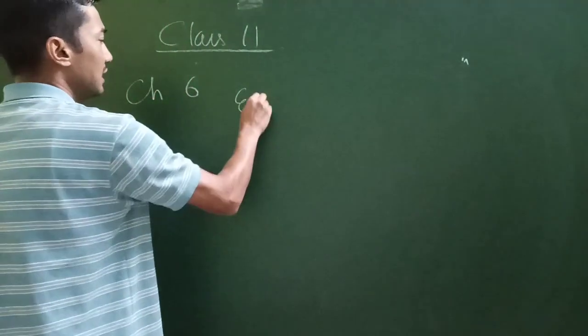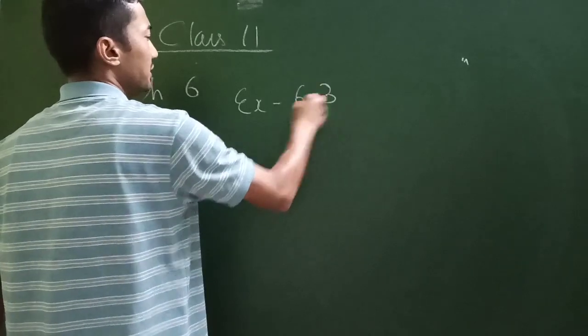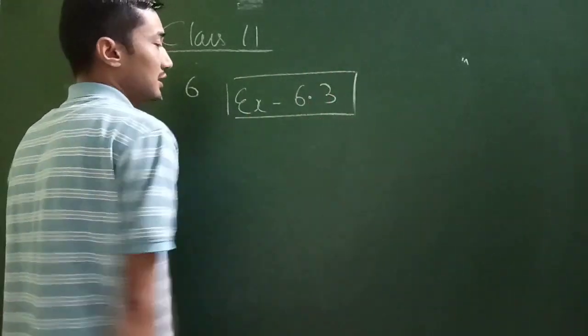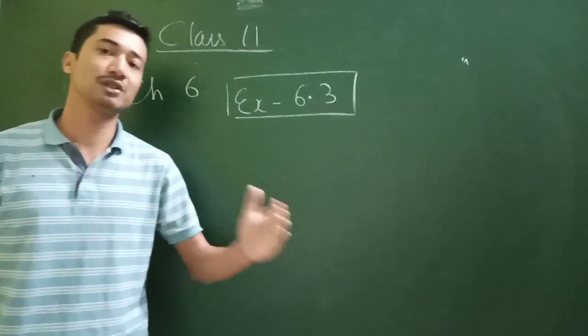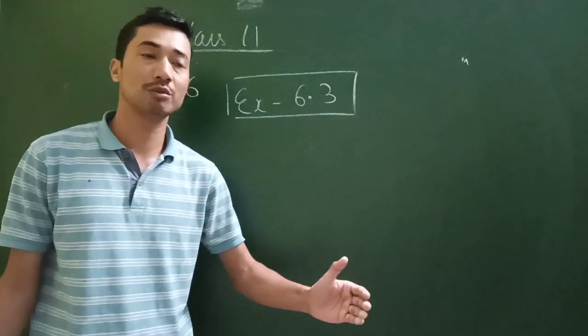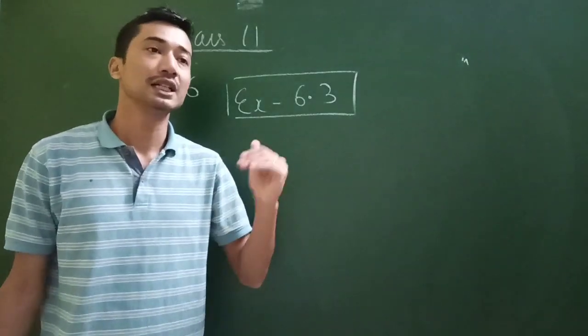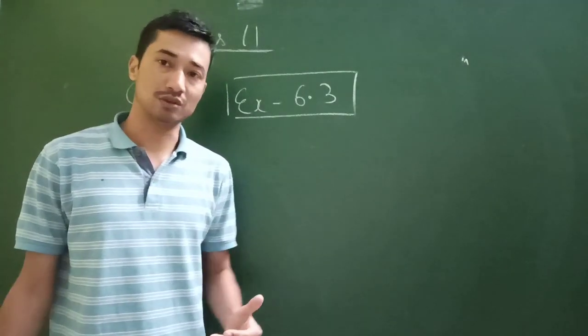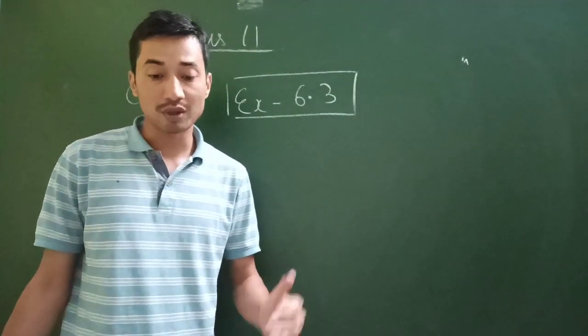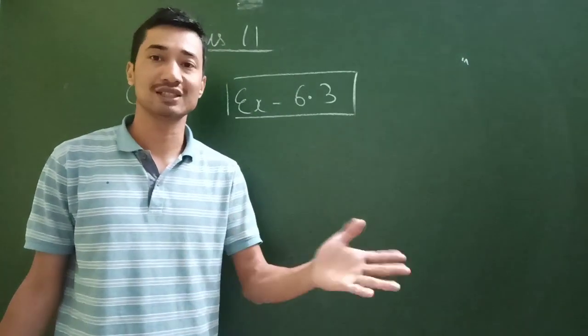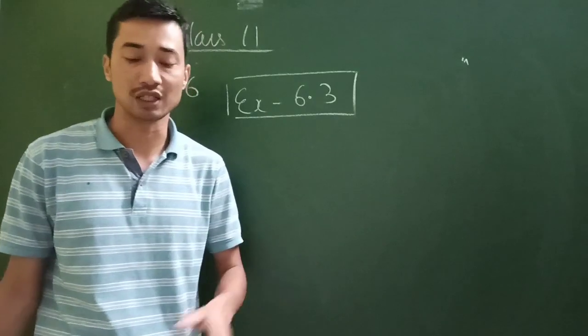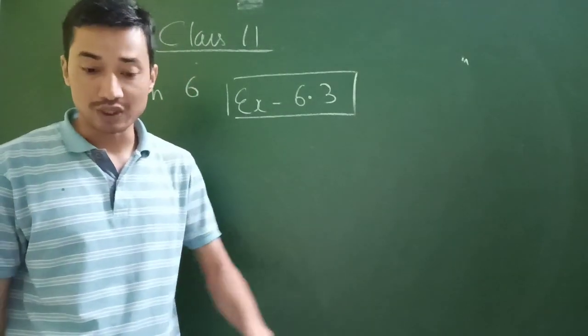That is basically exercise 6.3. But I repeat again, in 6.3, if there are any solutions based on a single variable, I think there is not, but if there is, then that can be used. They just talk about system of linear inequalities of two variables, x and y. That will not be included.